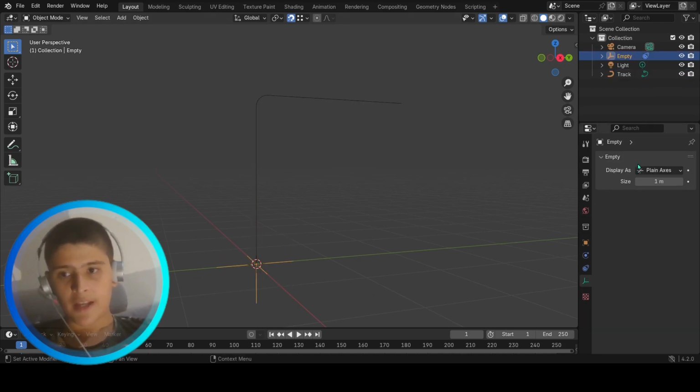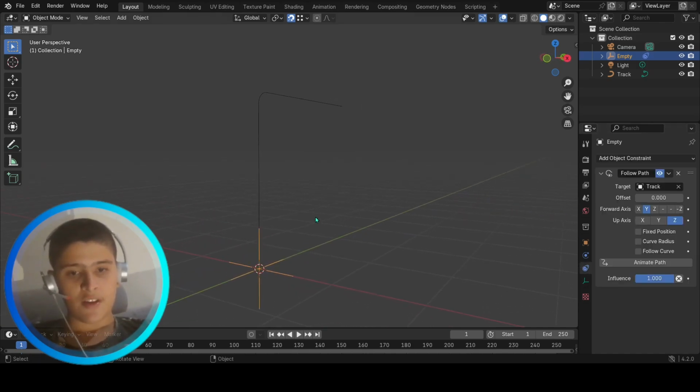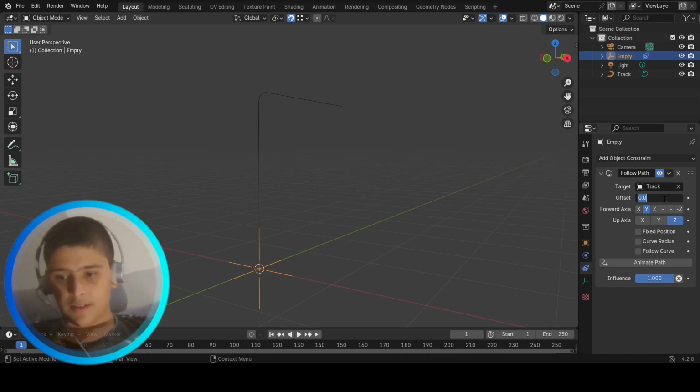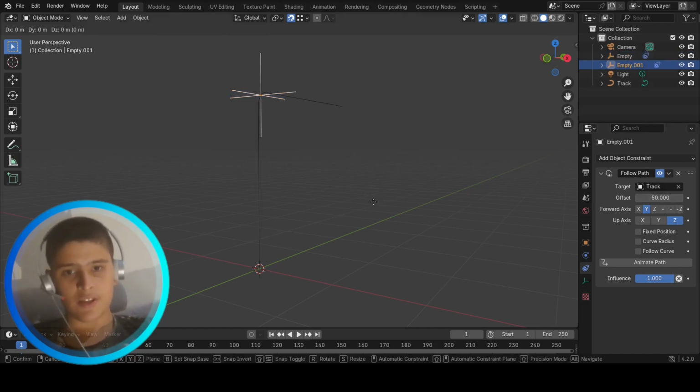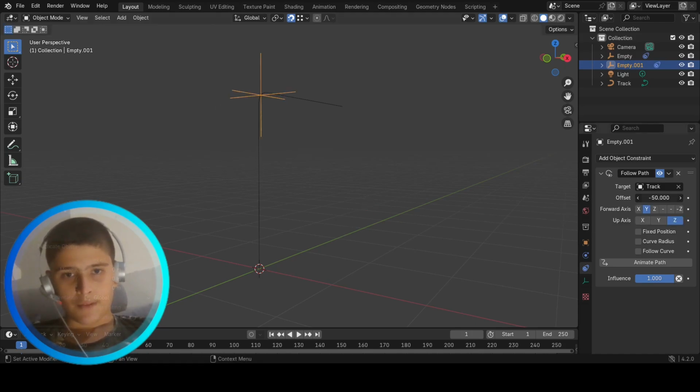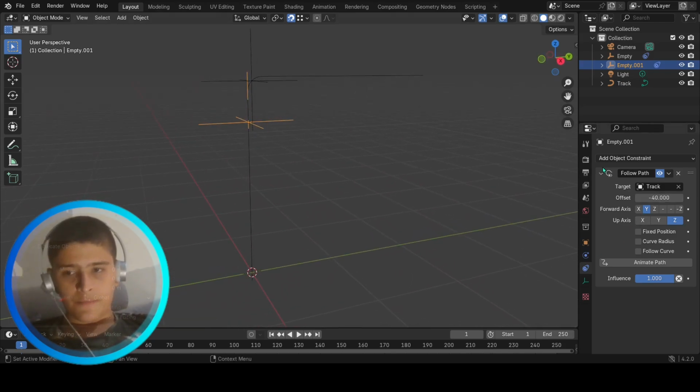Gonna select the plane axis, go to the constraints, and over here I'm gonna make it as -50, and over here I'm gonna press Shift D and right click, gonna press minus 40. So it's going to be lower and lower.